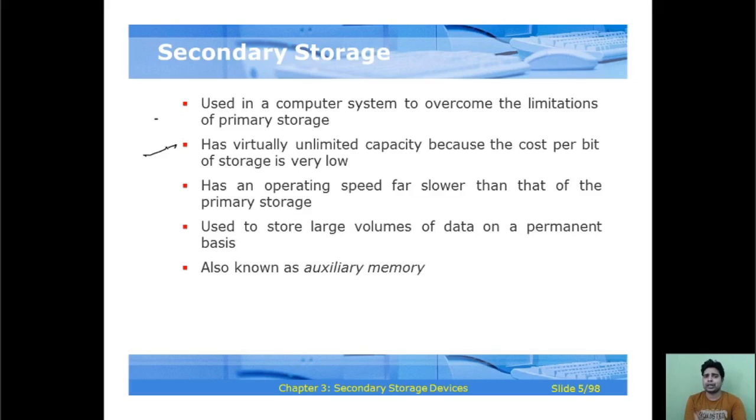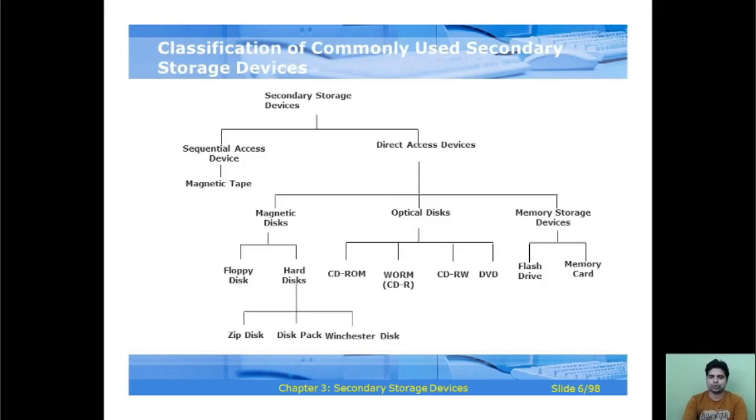It is permanent storage. Its operating speed is slower than that of primary storage, so the speed is slow if we compare it with primary storage. It is used to store a large volume of data on a permanent basis, and is also known as auxiliary memory.